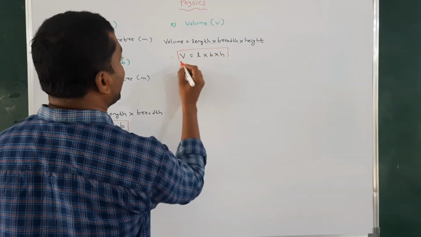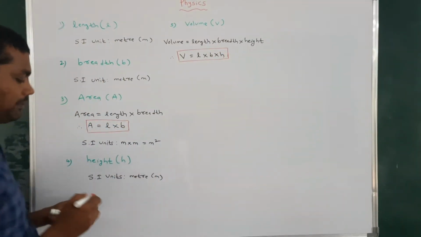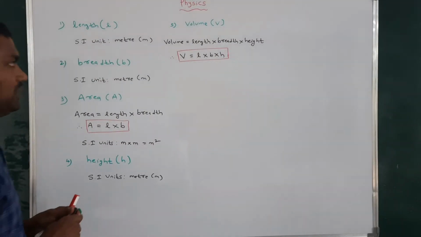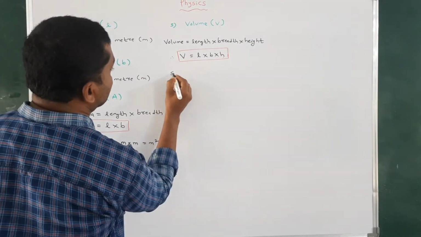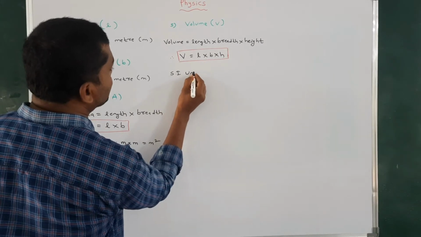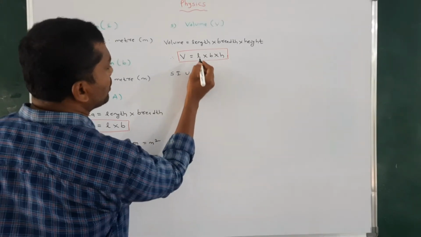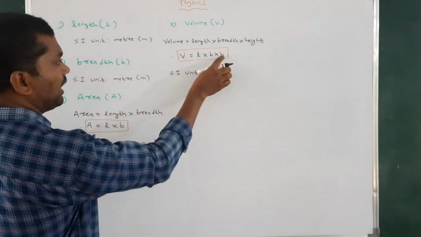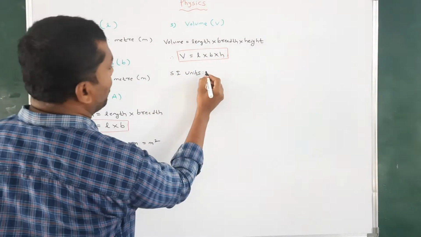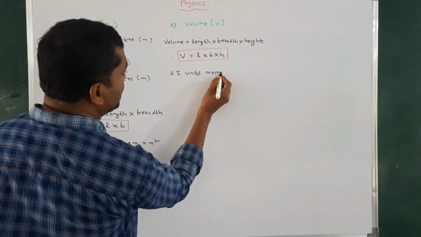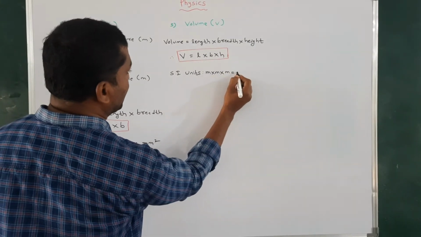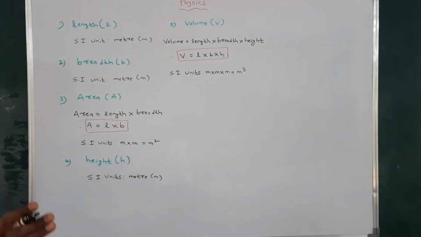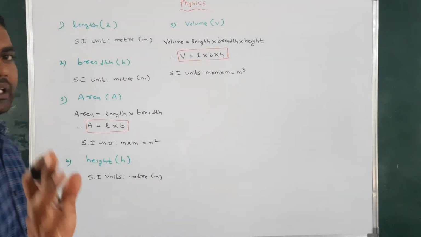Now we can write the SI unit of volume. Length is measured in meter, breadth in meter, and height in meter. So meter into meter into meter is equal to meter cube. So the SI unit of volume is meter cube.